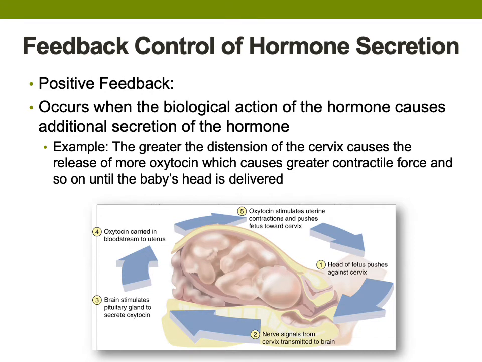The positive feedback mechanism occurs when the biological action of a hormone causes additional secretion of the same hormone. The best example is uterine contractions to facilitate birth. Each contraction causes the baby's head to push against the mother's cervix. The greater distension of the cervix stimulates the release of more oxytocin, which in turn causes greater contractile force, pushing the baby's head harder against the cervix, and so on, until the baby's head is delivered.